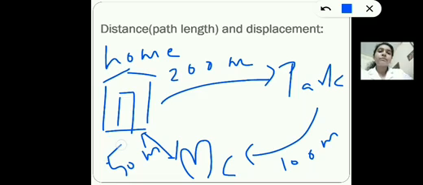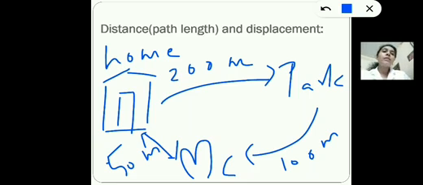Okay. Now, here what is the total length of the journey? You are going from your home to the park. From the park you are going to McDonald's. This is your journey. So home is your initial point or starting point and McDonald's is your final point.